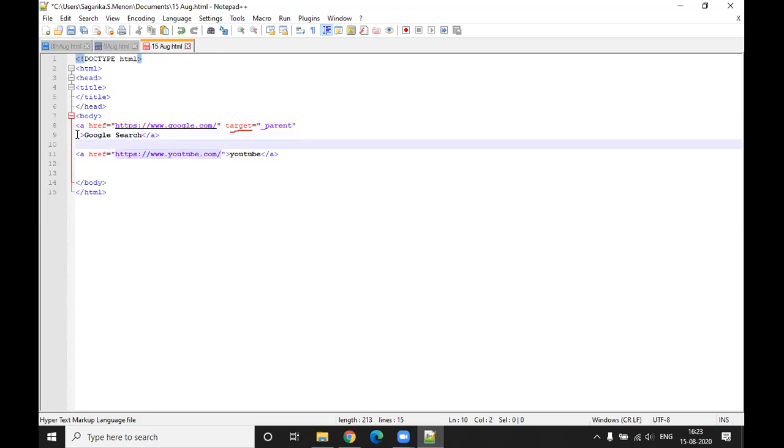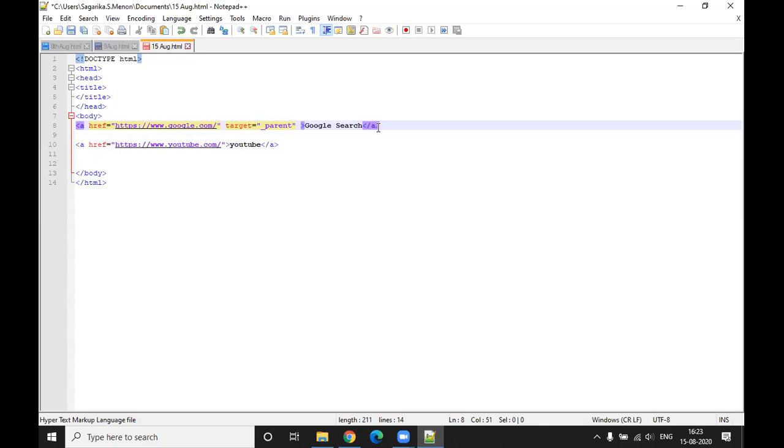Sir, but the Google search has come down. You have to hit backspace, right? You put your cursor over here and then click backspace. Okay, now save it and show me how it looks like.